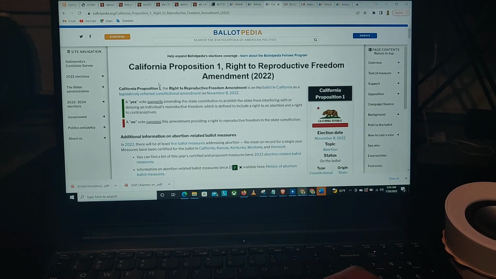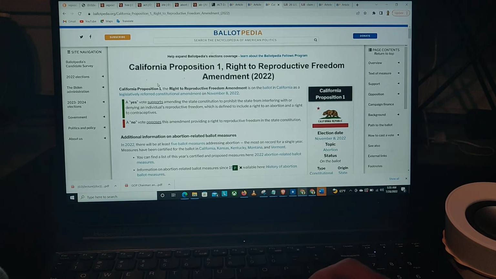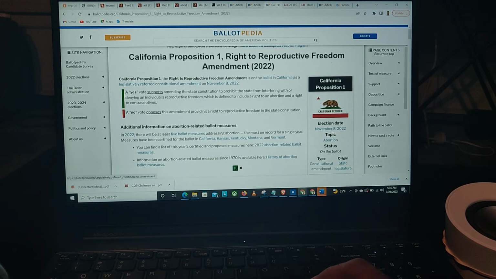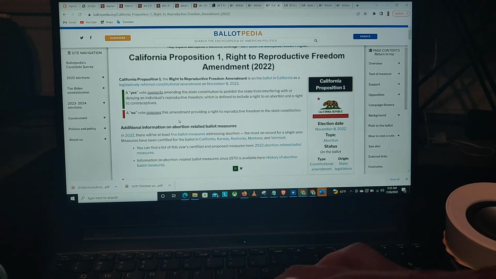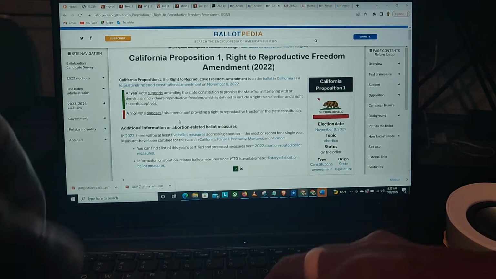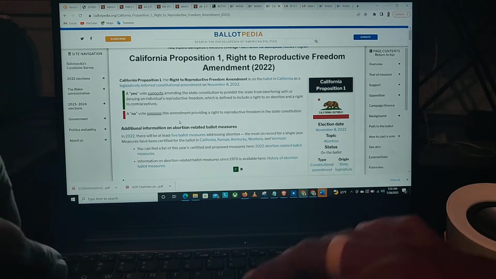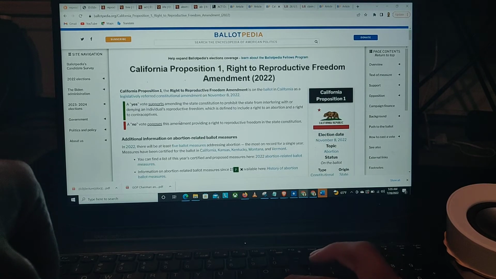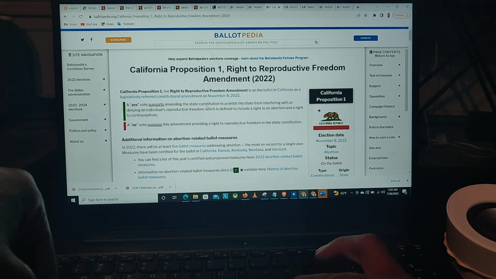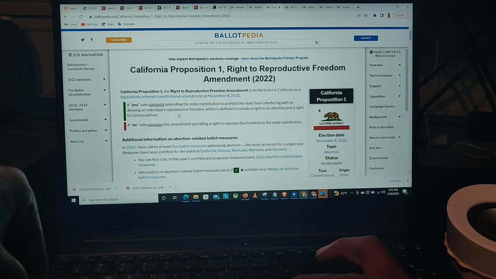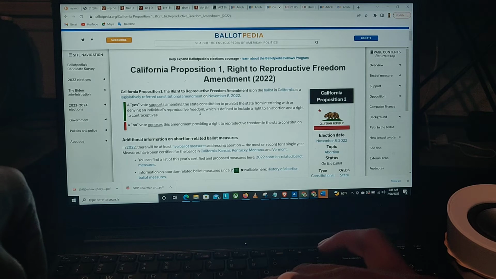These are what our servants right now are trying to put on a ballot, right? They're trying to propose this to the Constitution of California, which they cannot do because they have no power to do that. So look at this one. A yes vote supports amending the state's constitution to prohibit the state from interfering with or denying an individual's reproductive freedom. What does that even mean? We're going to find out.